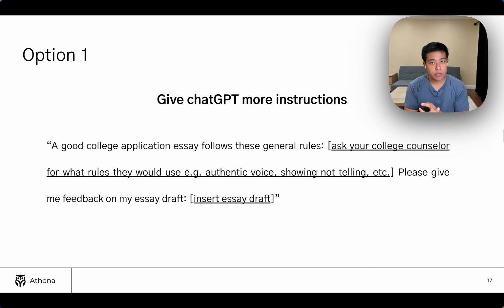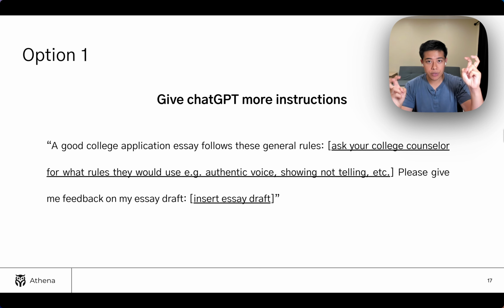But the bigger downside is you're going to have to take some time to figure out the right way to tell ChatGPT this stuff to get the appropriate value. This skill is called prompting. And as you get older and AI systems become more and more ubiquitous, when you're an adult and working, you'll probably be using AI. So the skill of prompting, figuring out what to tell an AI model to get the best possible feedback, is something you'll need to figure out, and that's a skill that you'll need to develop.